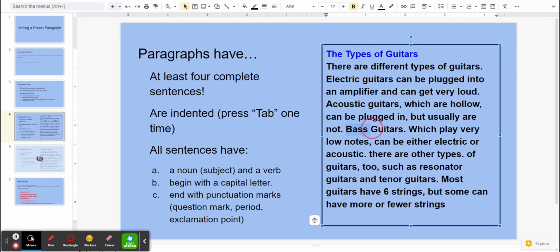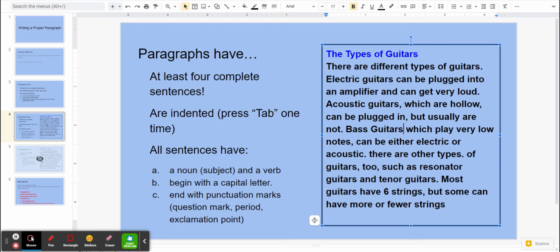Bass guitars is written like it's its own sentence. Well, that's certainly a subject, but there's no verb. So that period needs to come out because bass guitars can't be its own sentence on its own. And then we take this W in which and we make it lowercase. Bass guitars, which play very low notes, can either be electric or acoustic.